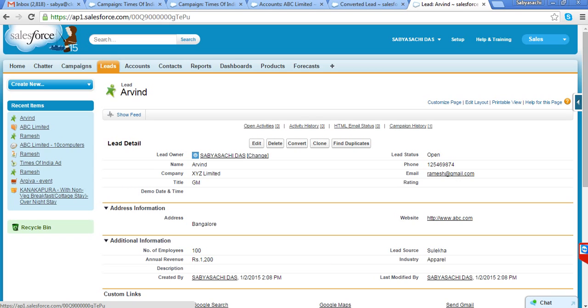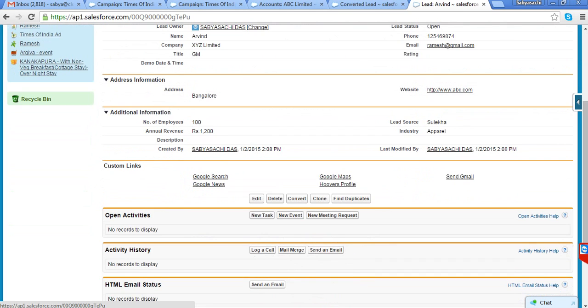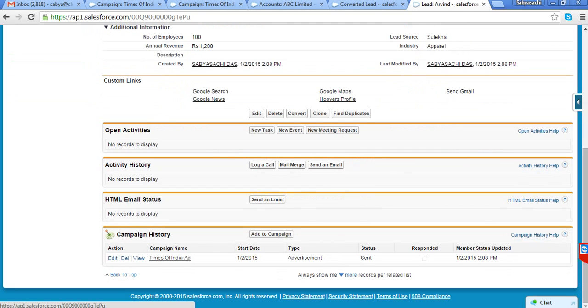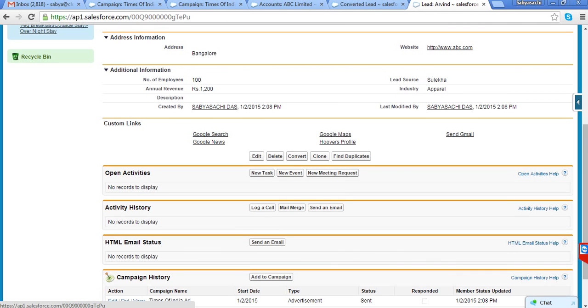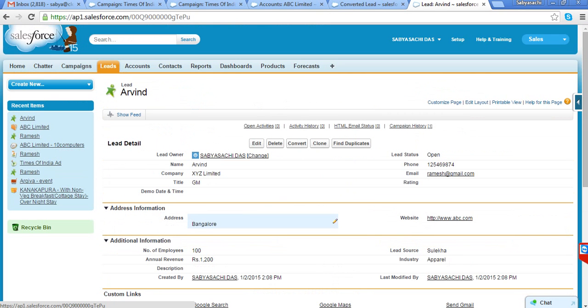Or if you are talking to a small junior executive, there is no point, because if the director is not in sync on that purchase plan, then they will never buy. So I need to understand whom you are talking to. If you are talking to a senior level executive, then only you can qualify. So whatever your qualification parameters are, you can bring them here. You can create those parameters and we can create certain rules here so that once you satisfy those parameters, then only you can convert. That kind of control we can bring into the picture.